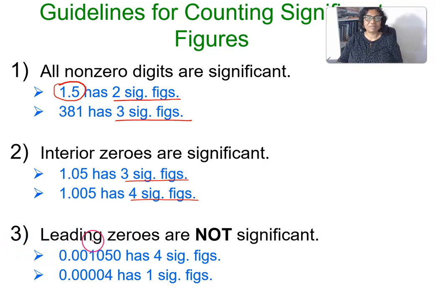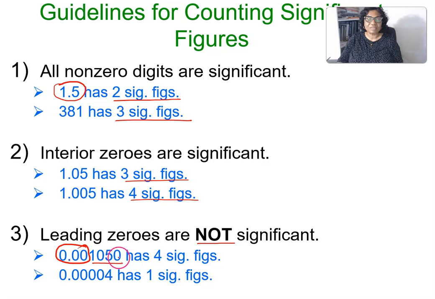Guideline number 3, leading zeros are not significant. So all these here are leading zeros. Even with this decimal point here, this is a leading zero. It is not in between non-zero digits, so it is not significant. So these are the ones which are significant. You see, these zeros are significant.